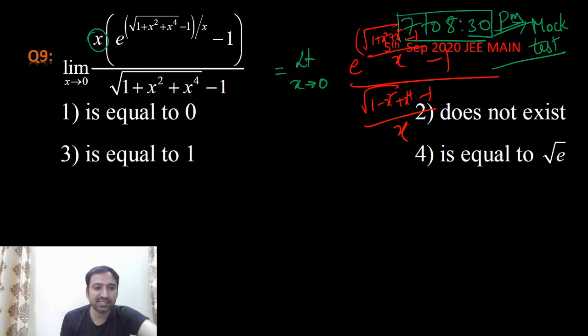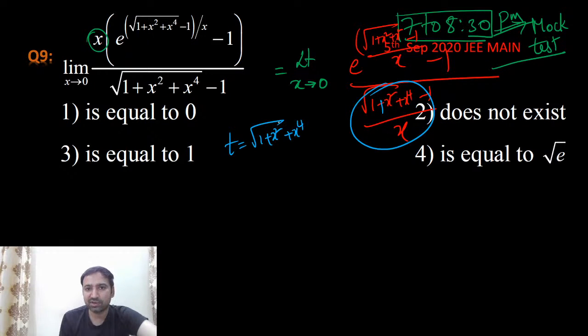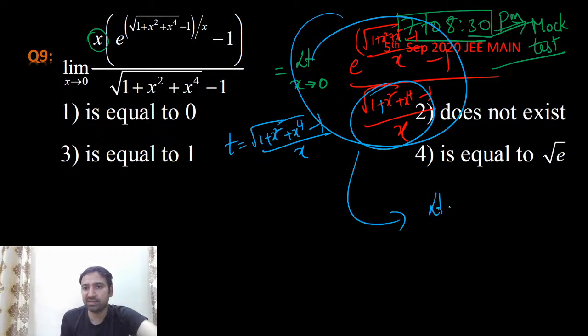So now let's take this part as t, guys. If I take t equals to (square root of 1 plus x square plus x power 4 minus 1) by x, this whole thing becomes limit t tending to 0, e power t minus 1 by t only, guys.